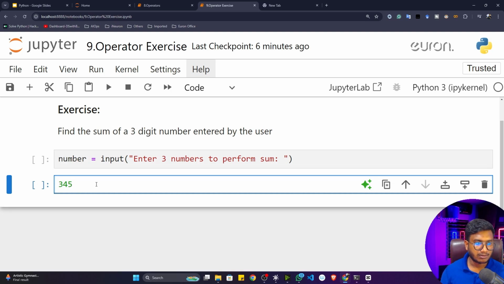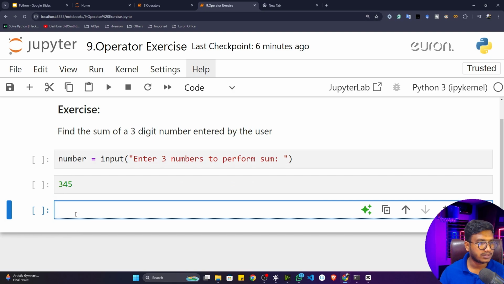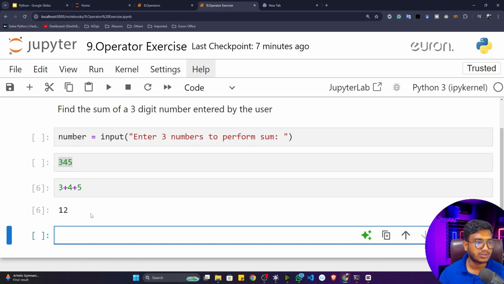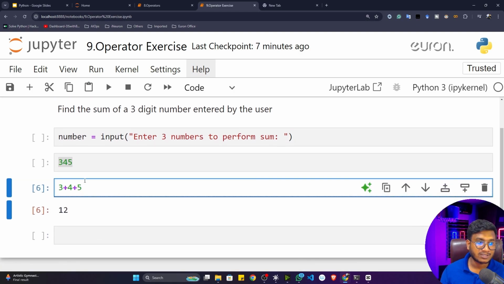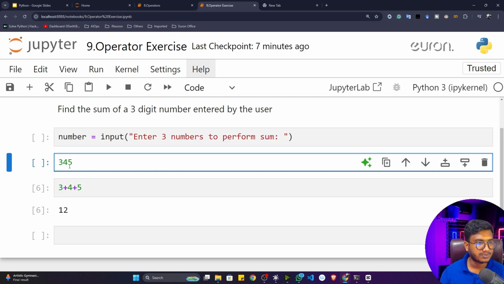Now I have to perform the sum operation of 3 plus 4 plus 5. The user will pass it like 345, but I have to convert it into 3 plus 4 plus 5. Now if I show you this sum, it would be 12. That's how I actually have to design this program. So how can we take this input?